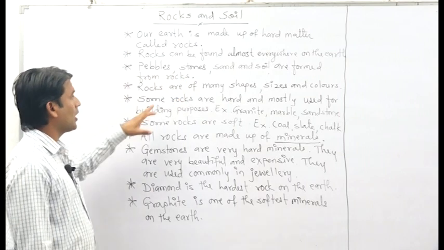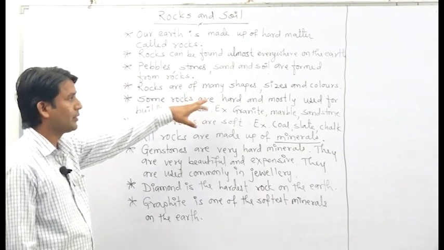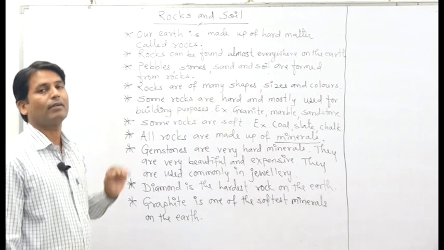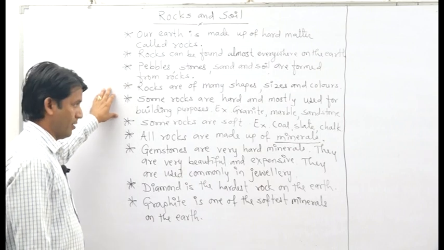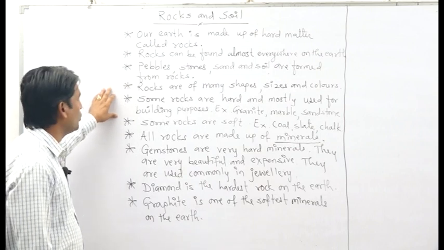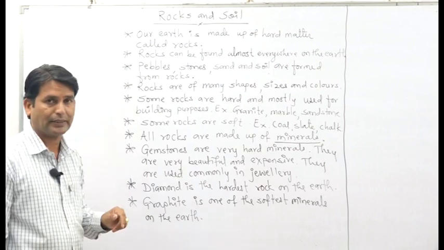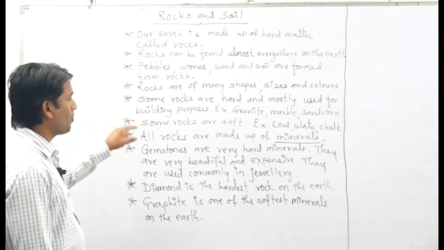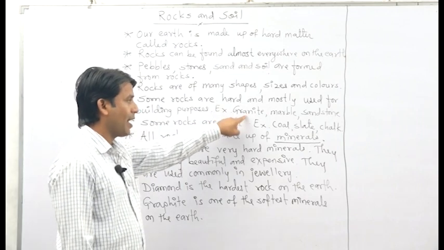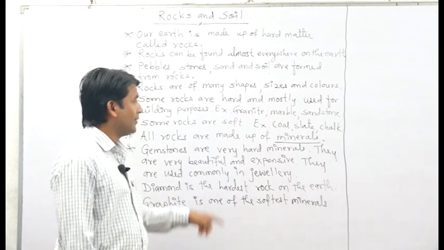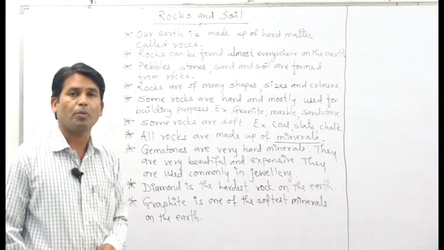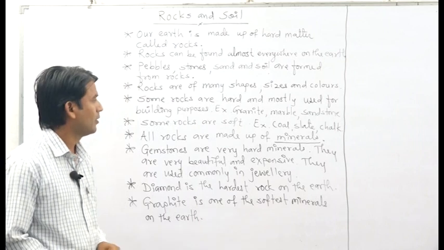Rocks are of many shapes, sizes and colors. Some rocks are hard and mostly they are used for building purposes. Some examples of hard rocks are granite, marble, and sandstone, and these rocks are used for building purposes.